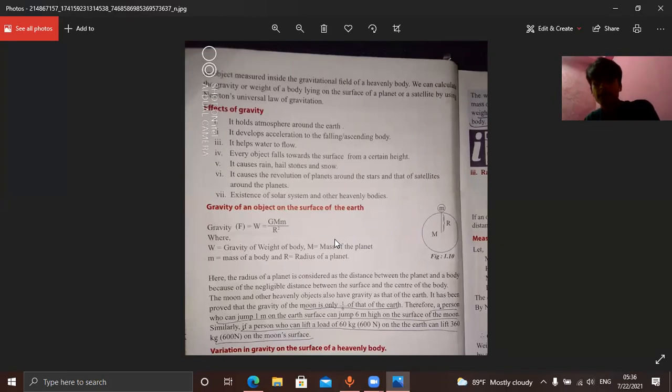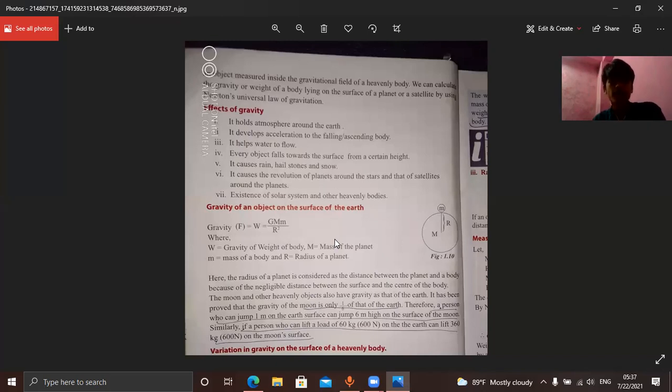Now, effects of gravity. We have several effects of gravity. It holds the atmosphere around the earth. As I told you, due to gravity the atmosphere of the earth is being held. It cannot escape out. Why? Because gravity is attracting that atmosphere, all the air components.